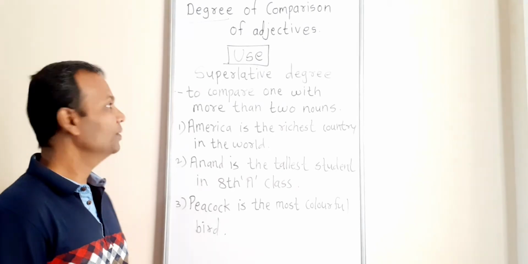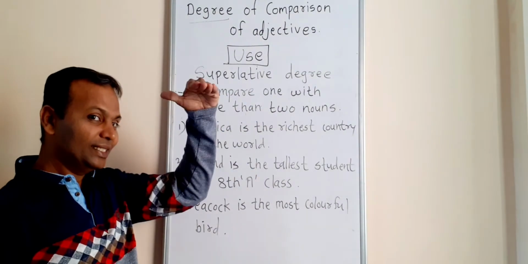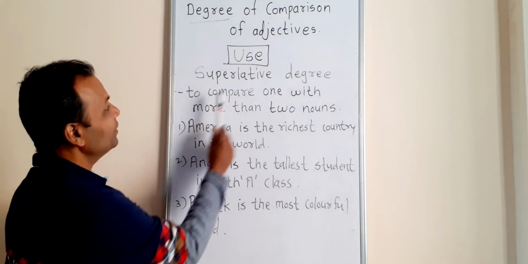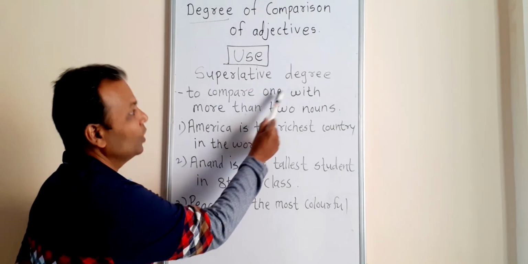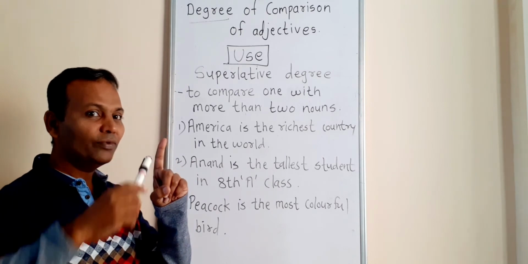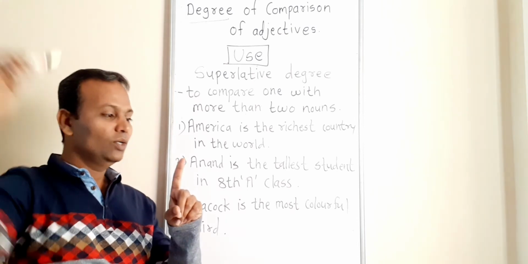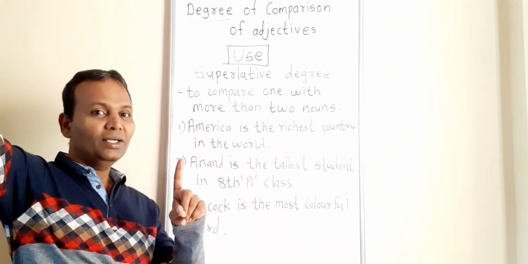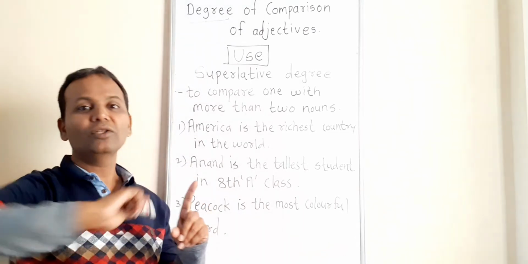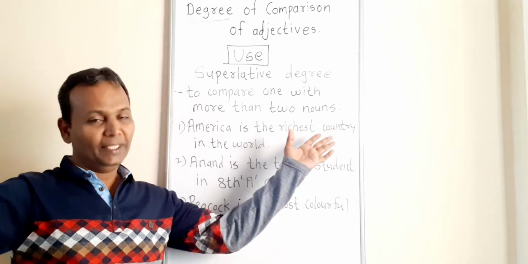Okay, now look at the use of superlative degree. Superlative degree, highest degree, third degree. Now what is the use of superlative degree? To compare one with more than two nouns. Means one person is compared with many people. One country is compared with many countries. One village is compared with many villages. One animal is compared with all animals. One bird is compared with all birds. One subject is compared with all subjects. So one is compared with many.